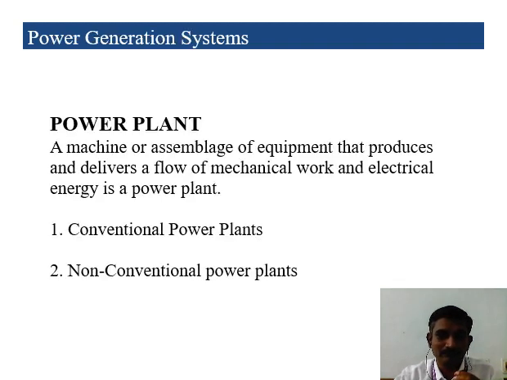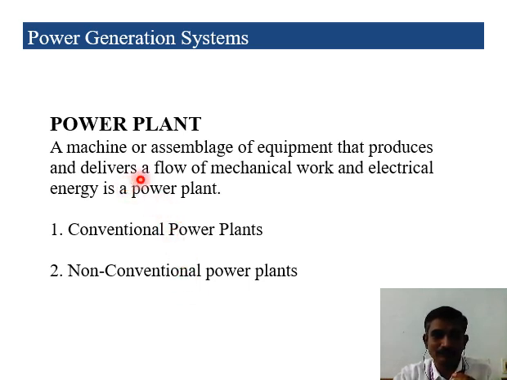Okay, then power plants. Previously we discussed that power plants have a major classification: conventional power plants and non-conventional power plants. Why is the name conventional power plant used? Because we are using conventional energy sources in these power plants. That's why we call it a conventional power plant. If we are using non-conventional energy sources to generate the power in a power plant, that type of power plant is called a non-conventional power plant.